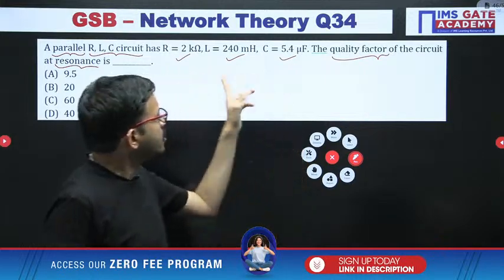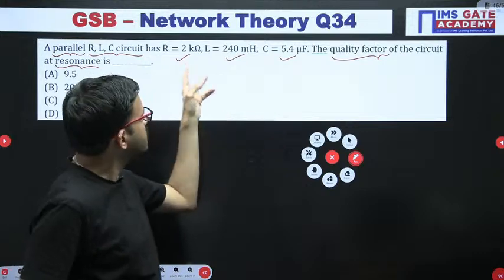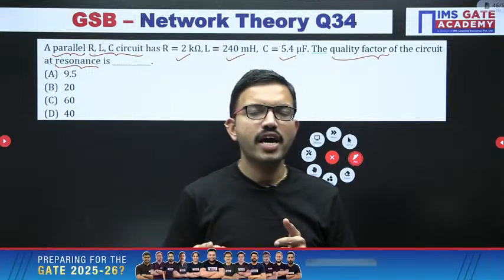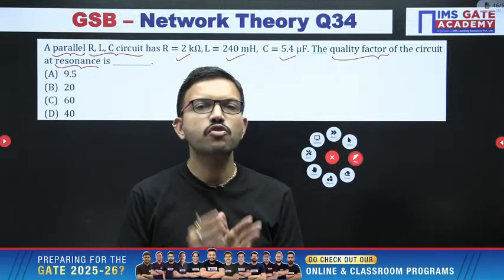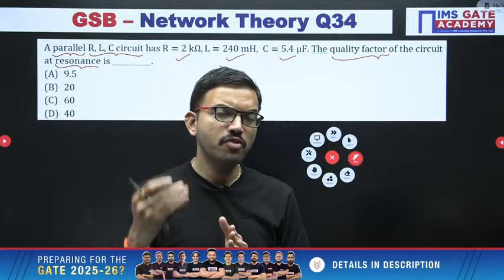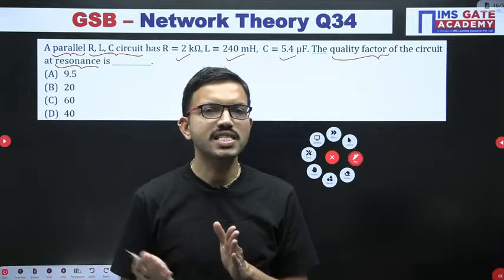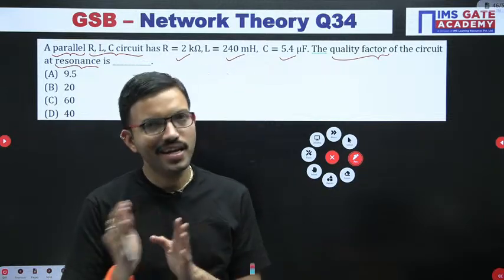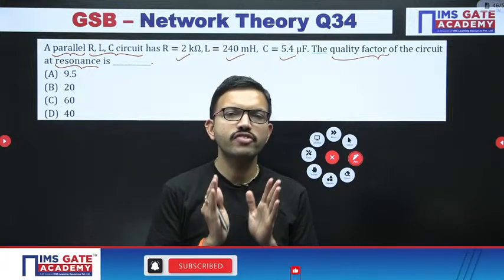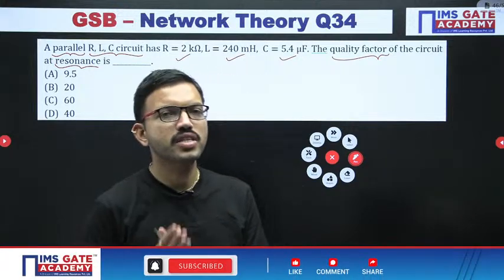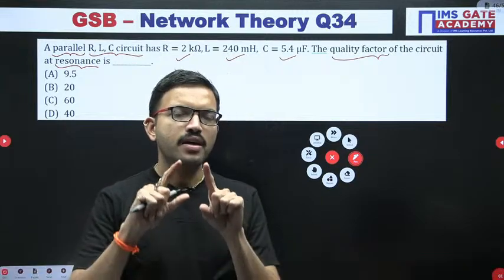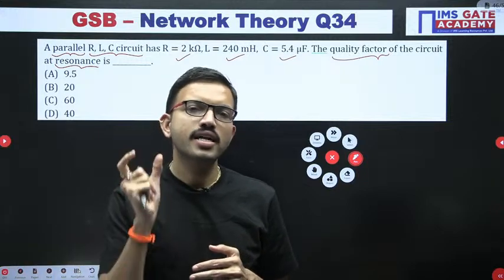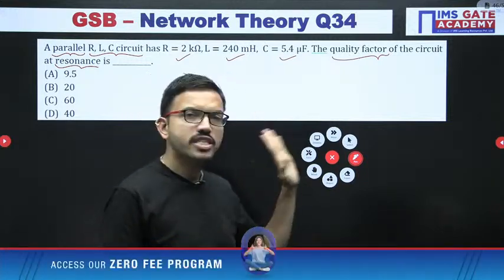Whenever you find the quality factor using RLC, XL is omega naught into L, and XC is 1 by omega naught into C, where omega naught is 1 by root LC. You can substitute and simplify, and you get it in terms of R, L and C. Whatever expression you got for the quality factor in series RLC resonance, just take the reciprocal. That is applicable for the quality factor of parallel RLC.